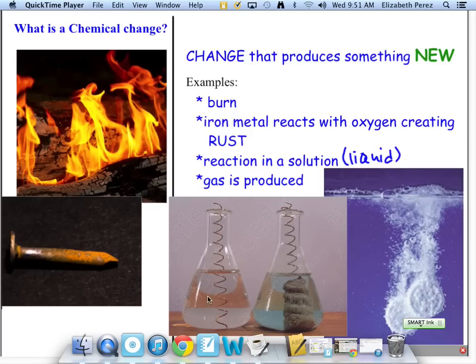Over here we have a liquid with a metal wire put in, and all of a sudden notice that there is this new substance that is appearing. This is a good example of something new being formed, which therefore means that you know that this is a chemical change. So, a chemical change is anything that produces something new.